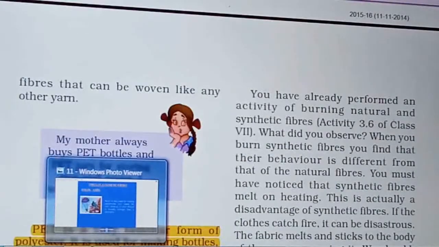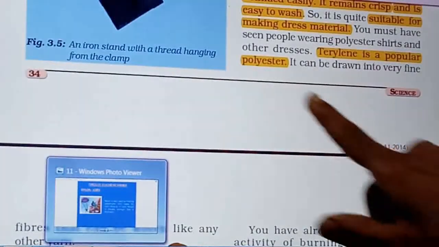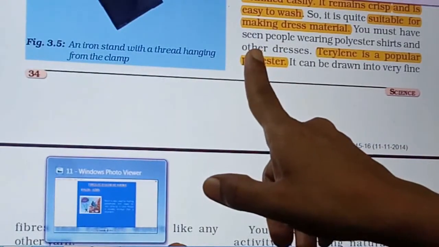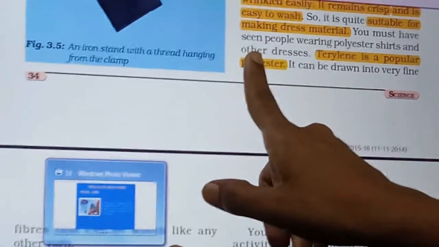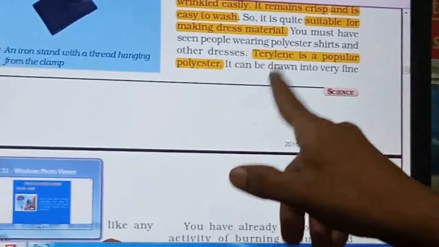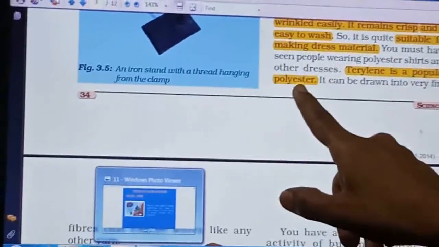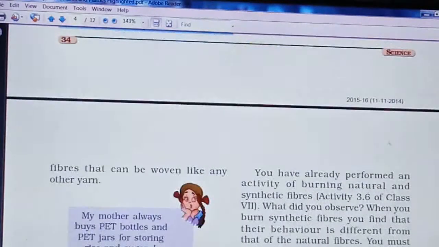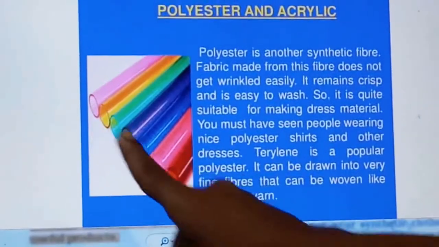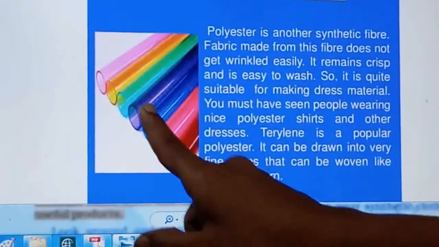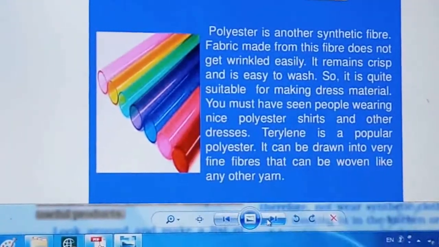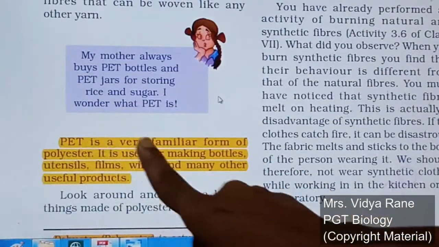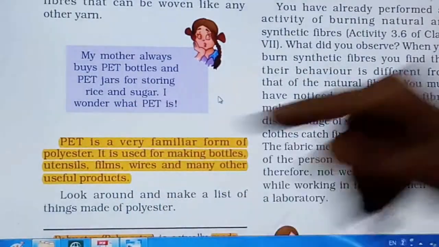Now polyester is a polymer of ester. Ester is a single unit. When many of these esters come together to form a long, big structure, that is nothing but polyester. So this is how it is. Here a picture of polyester threads in different colors is given. See in your textbook on the next page, PET is given. Now what is meant by PET, right?